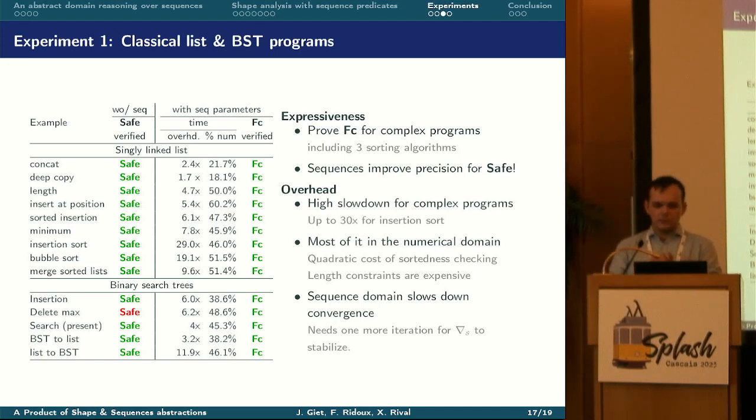And the second element that could explain the cost is that the sequence domain requires one more iteration of a loop for the widening to converge.